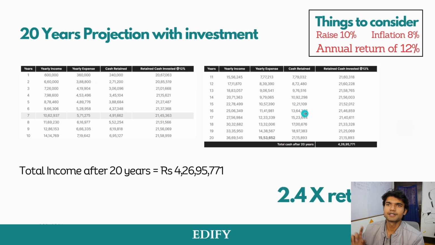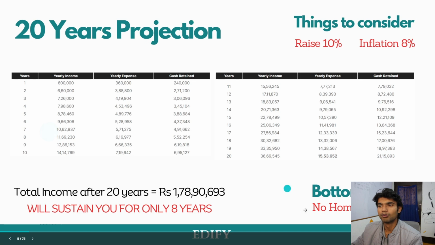Now, in this slide, there is a small change. It's written as annual return of 12%, which means his investments are generating an annual return of 12%. So from the first till the 20th year, total income after 20 years is 4 crore 26 lakhs 95,771, which is 2.4 times more than this projection, the savings projection.